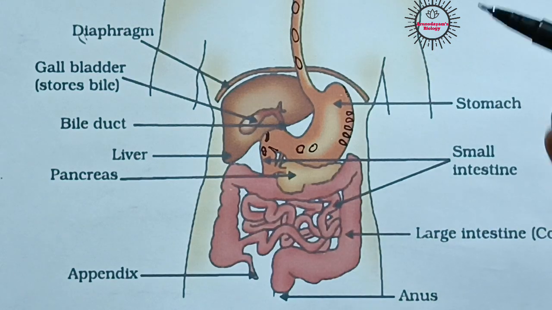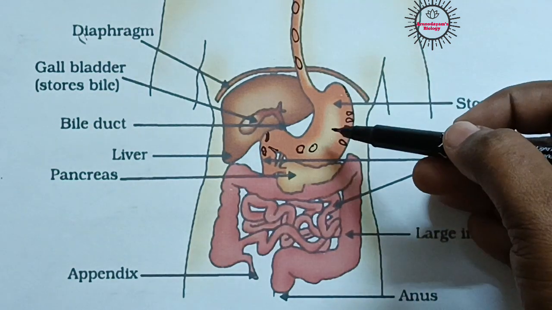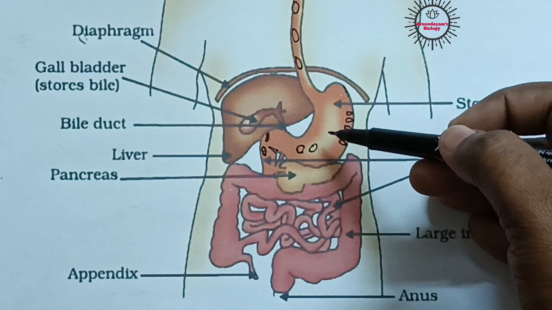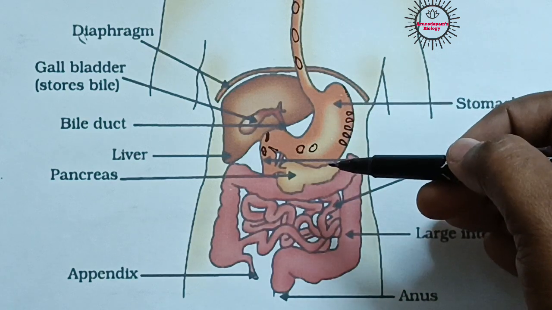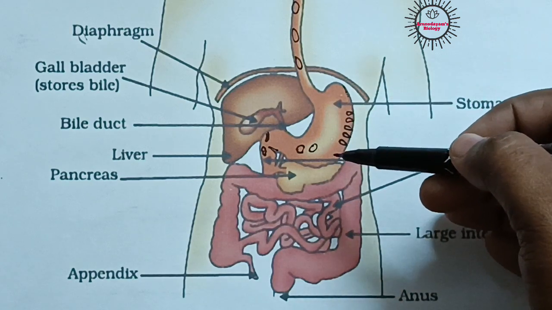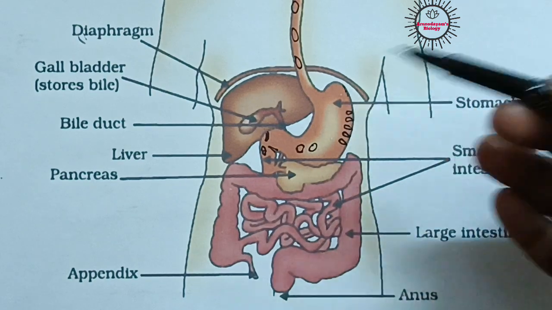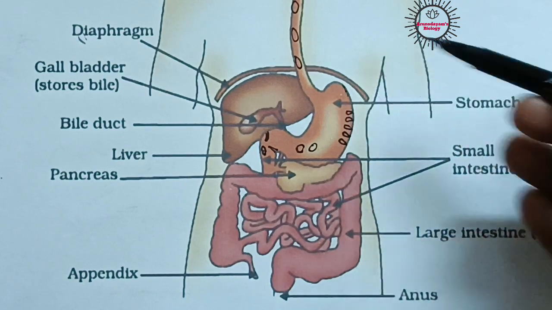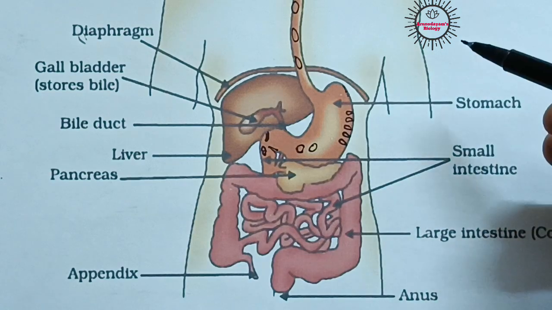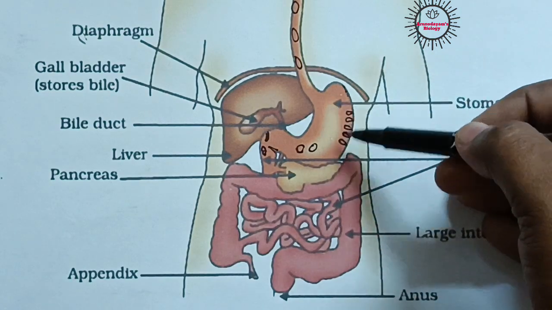So hydrochloric acid has two functions. One is to kill the harmful germs present in the food material which we eat, and the second one is to activate an inactive enzyme like pepsinogen into pepsin. This pepsin acts on the proteins present in the food material and converts them into peptones. That means protein digestion takes place in the stomach. Only protein digestion takes place because of the acidic nature.